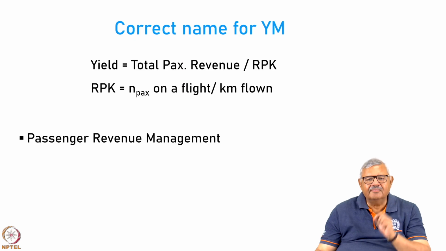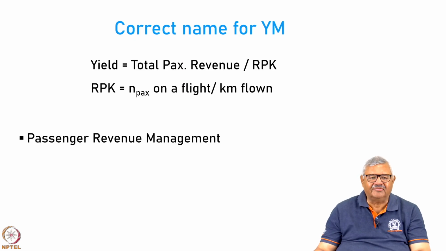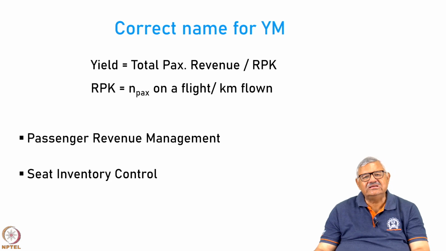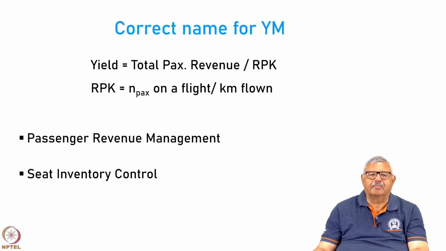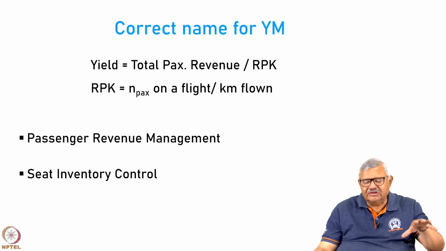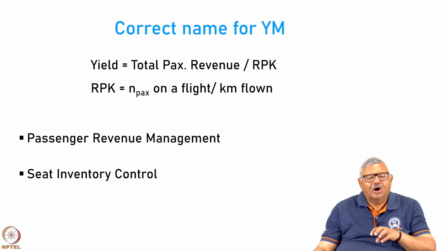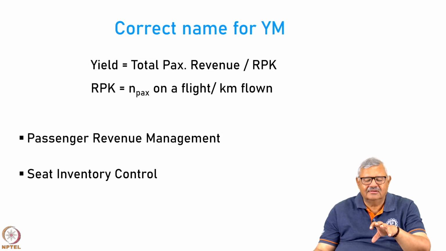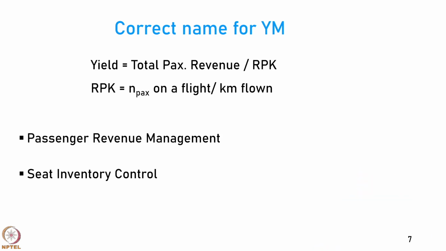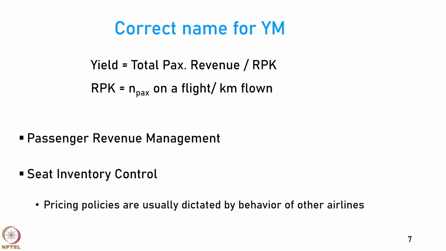Now, the correct name for yield management is actually passenger revenue management, okay. And the other thing could be seat inventory control. I think this is much more appropriate. You have an inventory of seats. At what rate do you release seats to how many passengers at different fare levels? That is basically yield management.